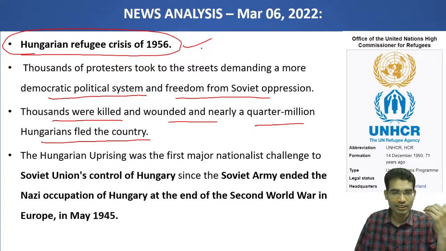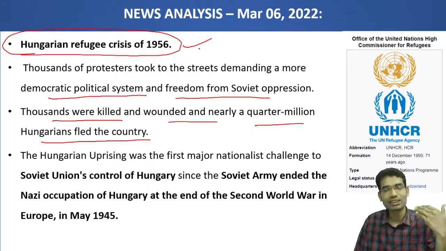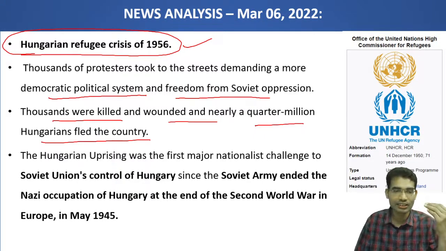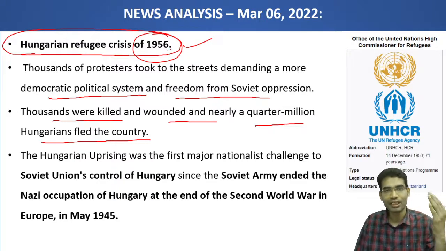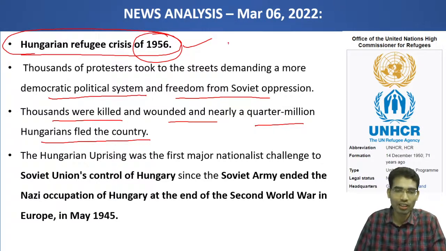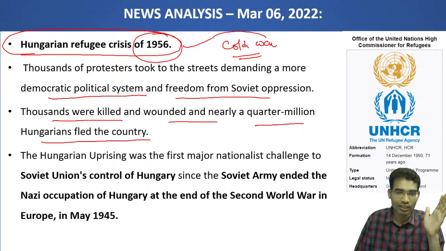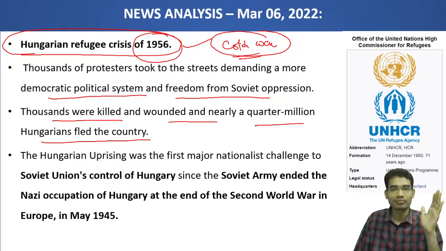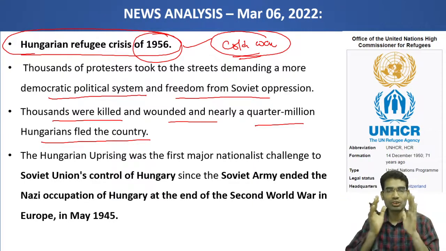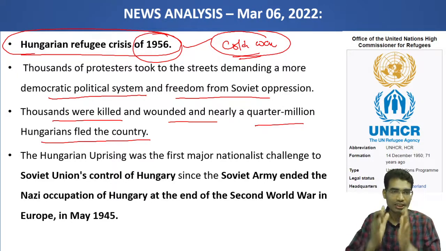The United Nations High Commissioner is comparing the present refugee crisis with the Hungarian refugee crisis of 1956. Way back in 1956, it was the period of the Cold War. Communist countries on one hand and capitalist countries on the other were ideologically fighting. During this particular time period, tensions always used to take place in such countries.